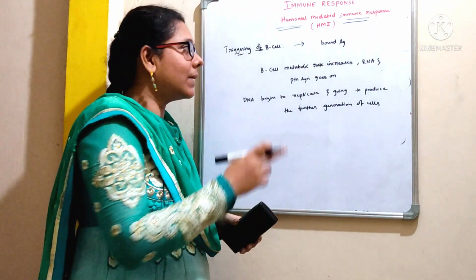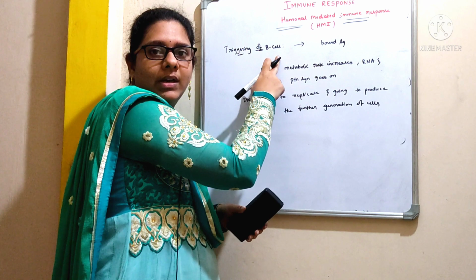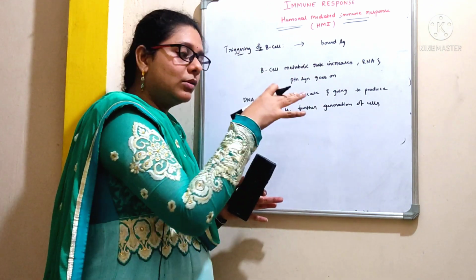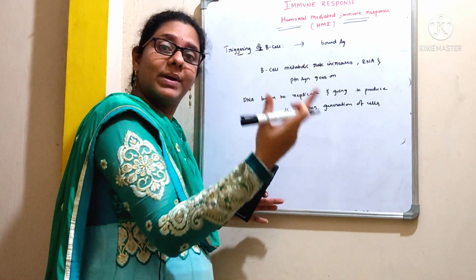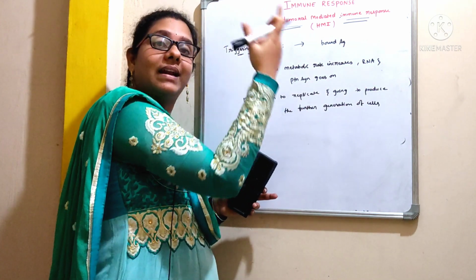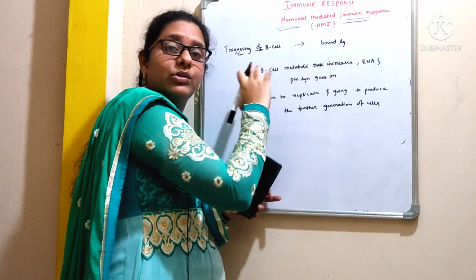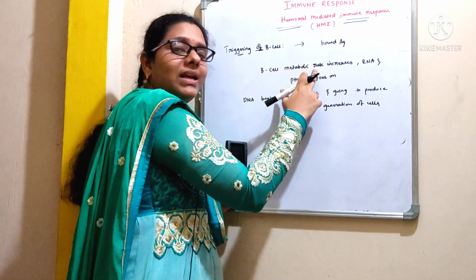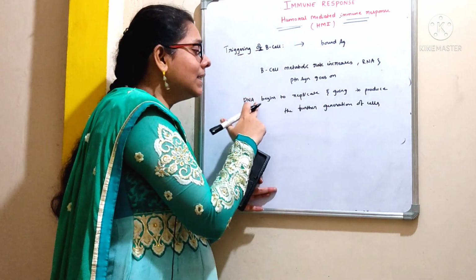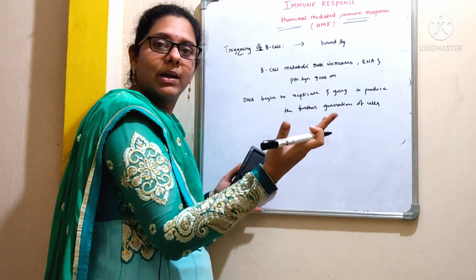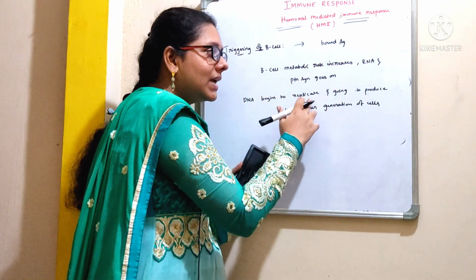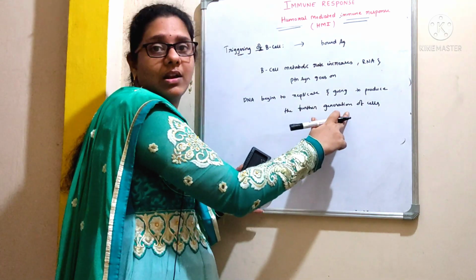Coming to the next step, that is triggering of B cell. Just now we have discussed how the antigen is processed and presented, right? Those antigen presenting cells are going to present the processed antigen to the B cells, right? And these B cells will get triggered with the bound antigen. Due to the interactions, B cell metabolic rate increases, and RNA and protein synthesis will go on. DNA begins to replicate. What is meant by replication? Making a copy of DNA, right? So DNA begins to replicate and is going to produce further generations of cells.